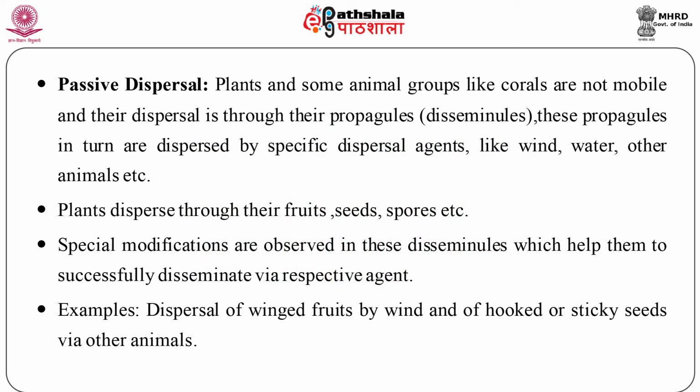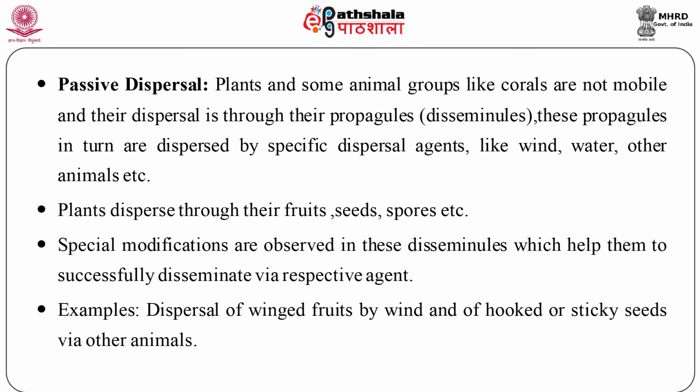Passive dispersal. Plants and animal groups like corals are not mobile and their dispersal is through their propagules. These propagules in turn are dispersed by specific dispersal agents like wind, water and other animals. Such a dispersal is known as passive dispersal and the organisms are known as pagile.